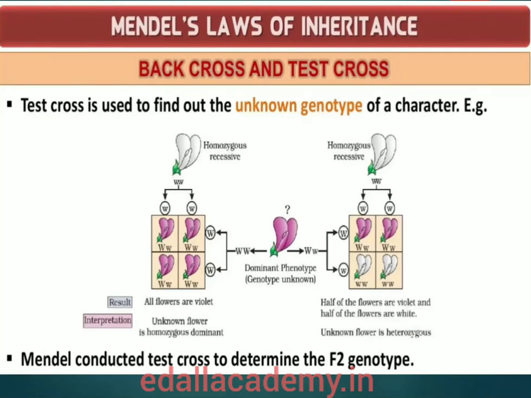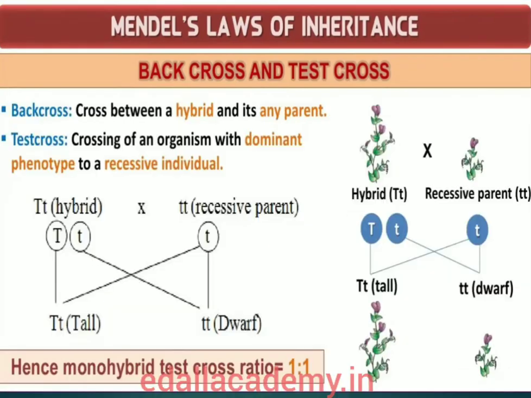What is a test cross? What is a back cross? Try to remember, when F1 hybrids are crossed with the pure breeding recessive parent, it is called a test cross. When the same F1 hybrids are crossed with any one of the pure breeding parents, it is called a back cross.